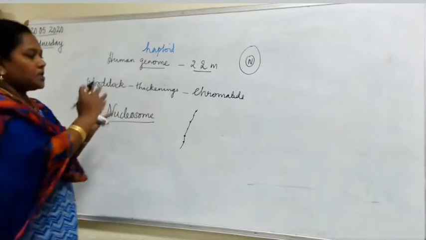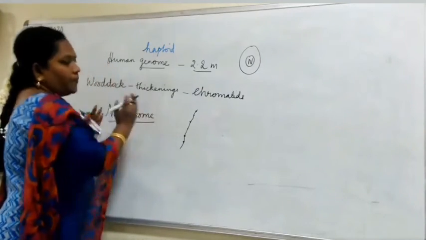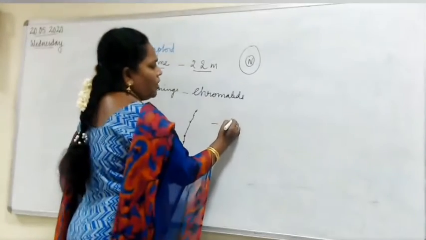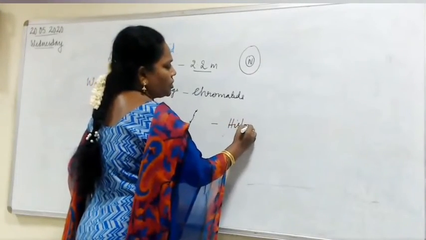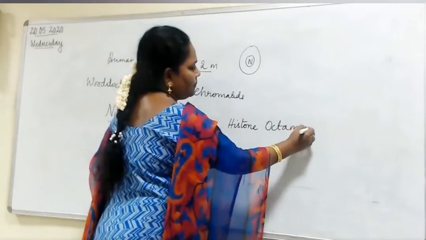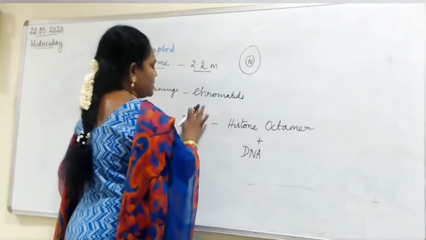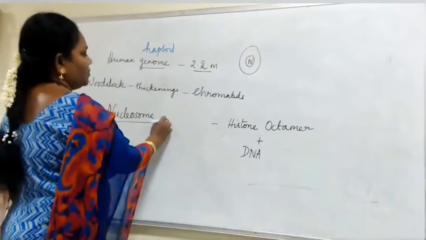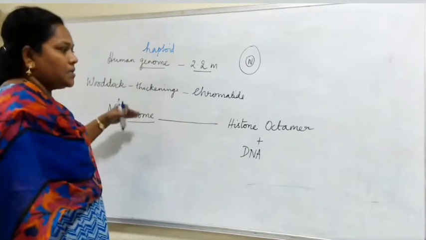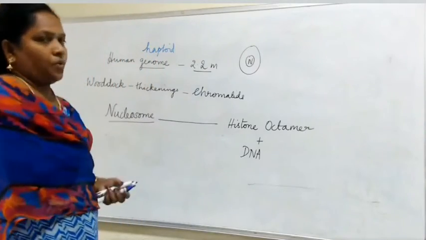Okay. So the whole structure, how it is being wrapped, you call that to be nucleosome. So what is this nucleosome? It consists of histone octamer plus DNA. This is called as nucleosome. So what is nucleosome? Histone octamer and DNA, you call that to be nucleosome.